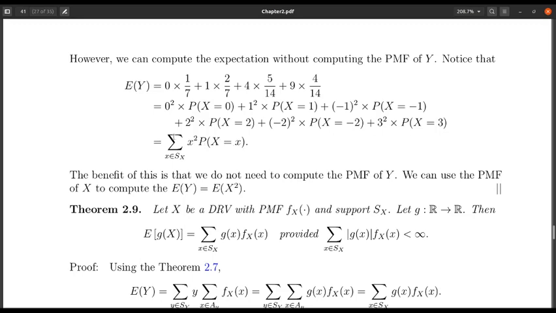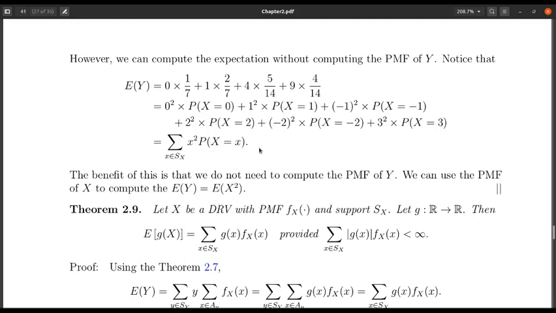So this is, in general, summation g of x, where x squared is g of x, times the probability that X equals x. So what does this mean? This means that when I try to find the expectation of Y, which is the expectation of X squared, this is the same as the summation of the value of x squared multiplied by the corresponding probability. So this is summation x squared multiplied by the probability that X equals x.